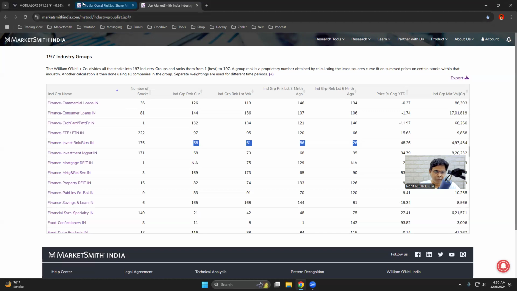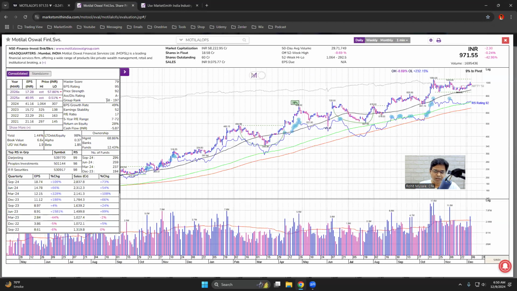So not only is the group rank not ideal for us, but also the industry strength has been declining. So out of four factors, price strength, buyer rating, group rank, and the improvement in the industry, only two are in my favor. Buyer rating means we have to check whether the stock has got institutional demand or not. This number should be A or B. So out of four factors, only two are in my favor. So I see some weakness when I do the basic comparative analysis of the stock.